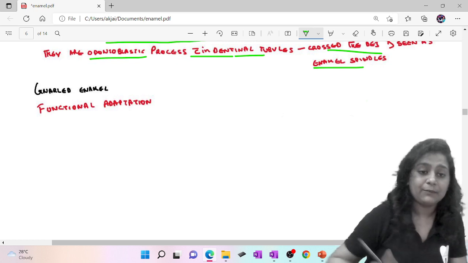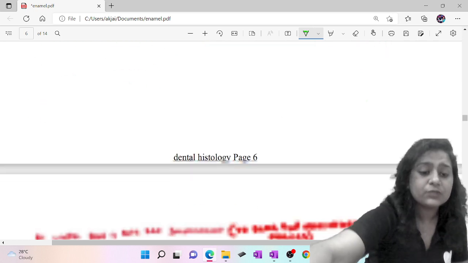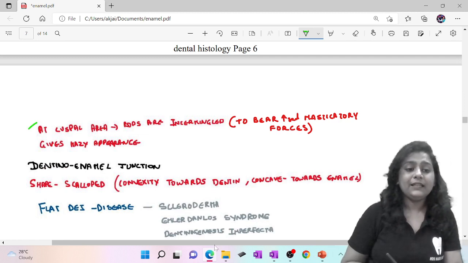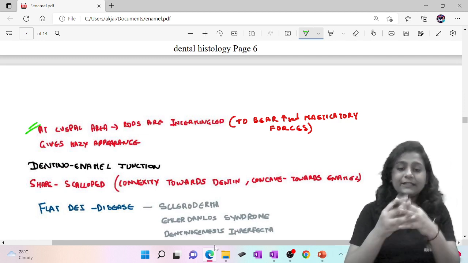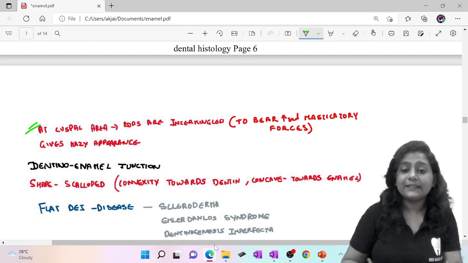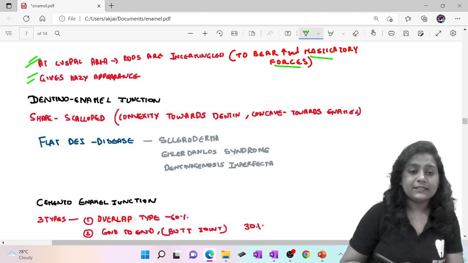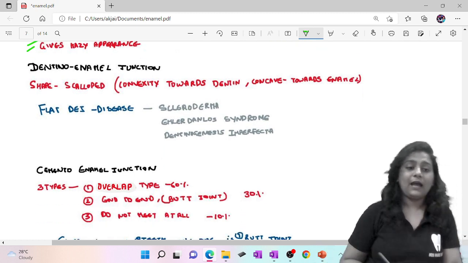Now what is gnarled enamel? This is basically a functional adaptation. These are seen in cuspal areas, where the rods are intermingled. Why are they intermingled? So that they are able to bear the increased masticatory forces, and this gives a hazy appearance.